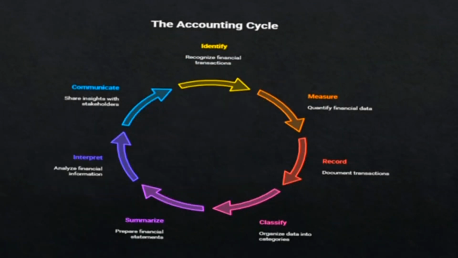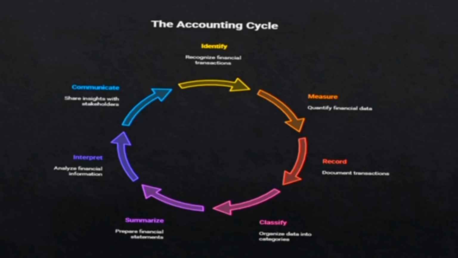Accounting cycle. Identify, record, measure, classify, summarize, interpret, and communicate. First one, identify. This step involves recognizing and determining which business transactions are relevant to the company's financial records. Only events that have a monetary impact on the business are identified for recording. Record. After identifying transactions, they are recorded chronologically in the journal using the double entry system. Each transaction includes debit and credit to ensure accuracy and completeness.